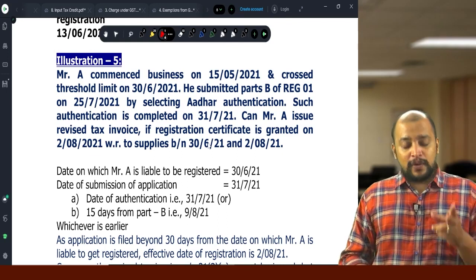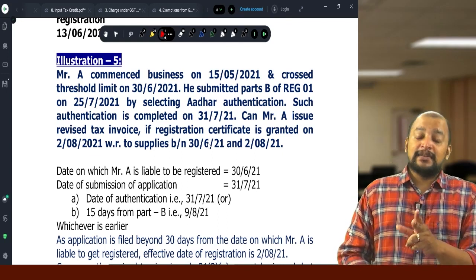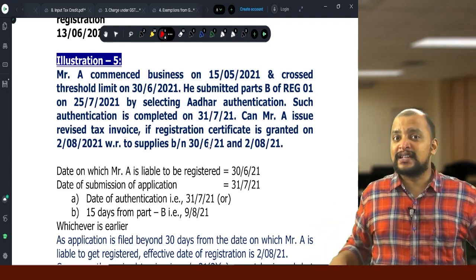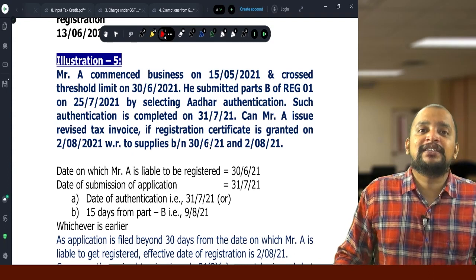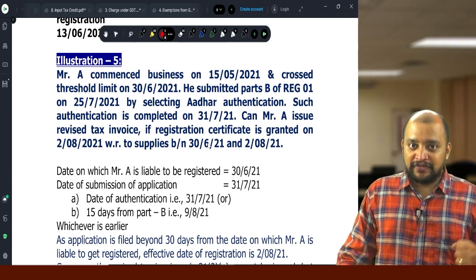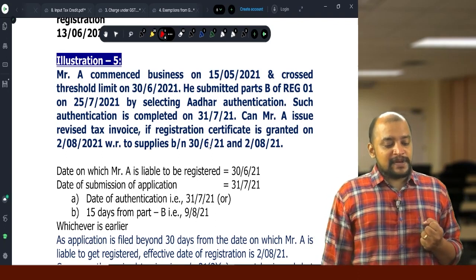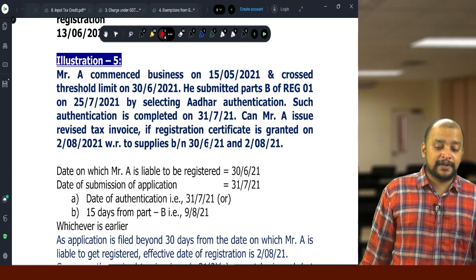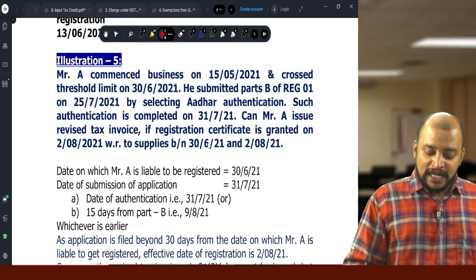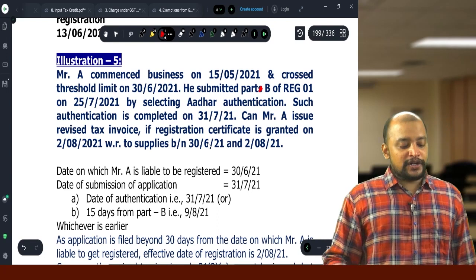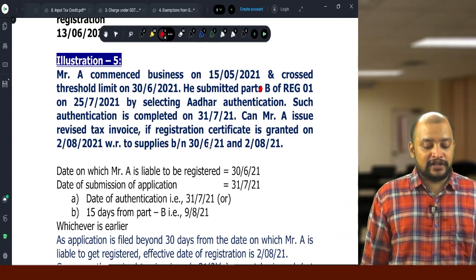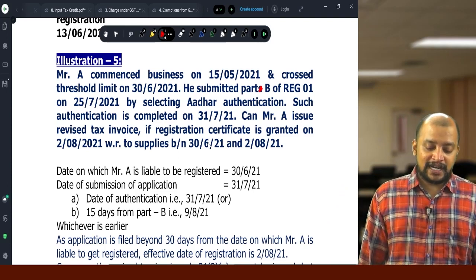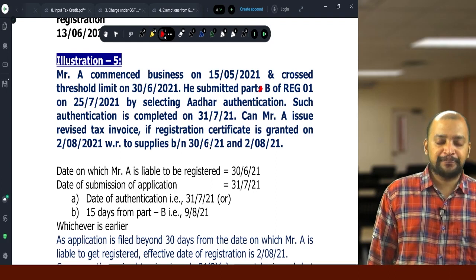So here what happened, one person filed application within 30 days, that is filed Part B within 30 days, but by the time authentication is completed, it goes beyond 30 days. Means it is as good as application not made within 30 days, and he will be losing those benefits. Say this, Mr. A commenced business on 15/5/2021 and crossed the threshold limit on 30/6/2021. He submitted Part B of REG 1 on 25/7/2021 by selecting other authentication. Such authentication is completed on 31/7/2021. Can Mr. A issue revised tax invoice?